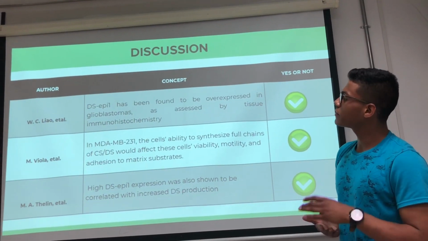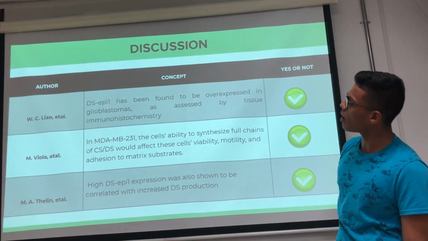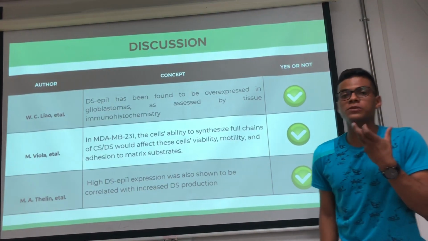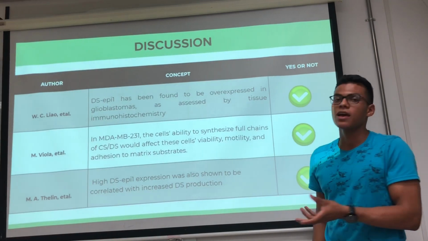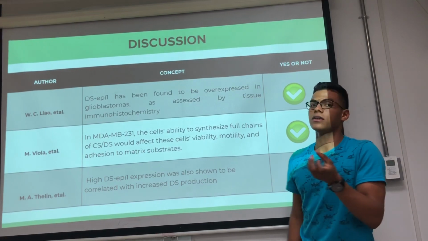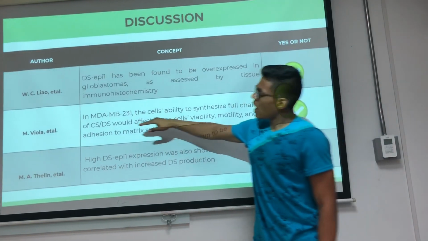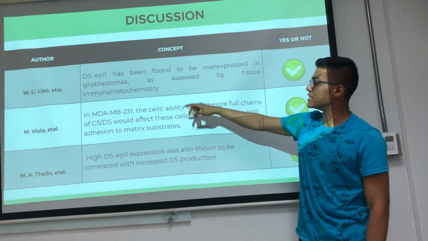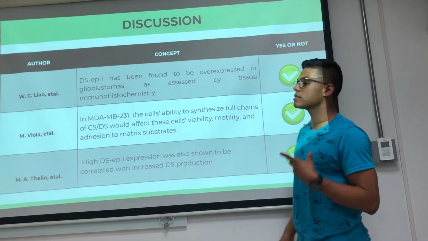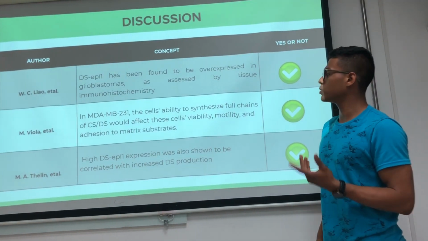The conclusion, from the authors, is first that Dsepi1 has been found to be overexpressed in glioblastomas. That is correct because different experiments like immunohistochemistry show the different locations and sites that express Dsepi1. These authors determined that in this cell line, the cell's ability to synthesize full chains of CS or DS will affect the cell's viability, motility, and adhesion to matrix substrate.